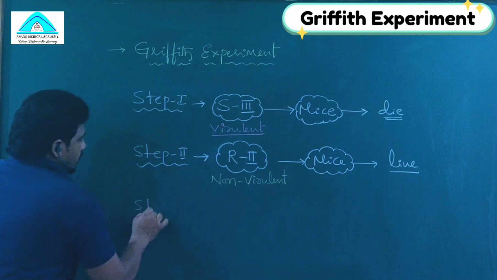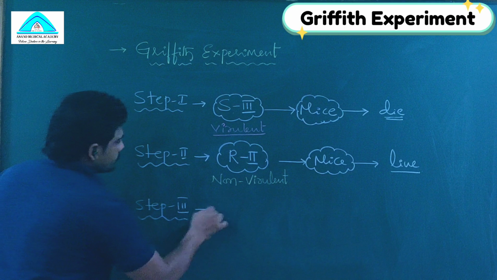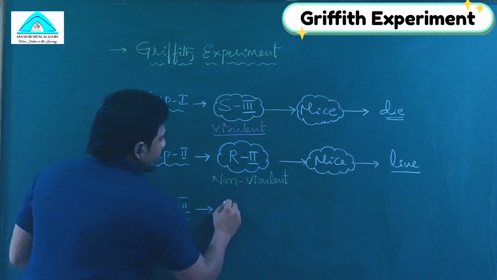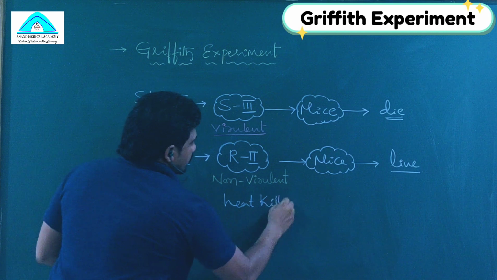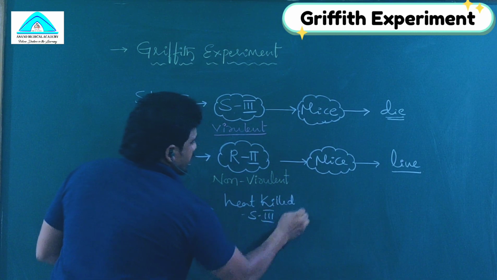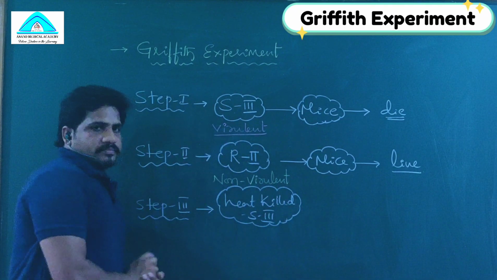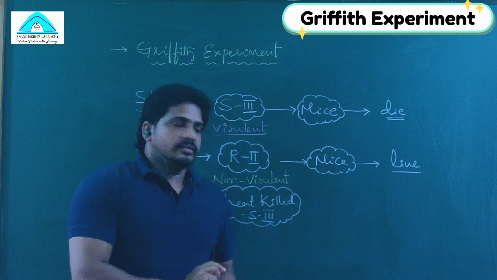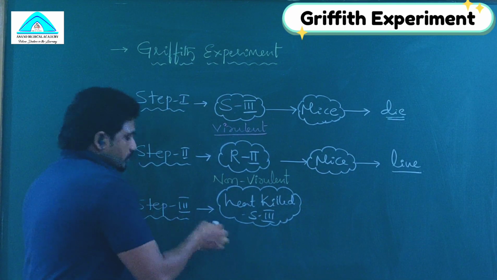Now in step 3, he injected heat-killed S3. Heat-killed S3 means that S3 is generally virulent, meaning pathogenic, but once you give the heat treatment, it loses that.